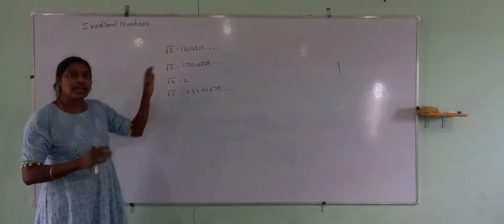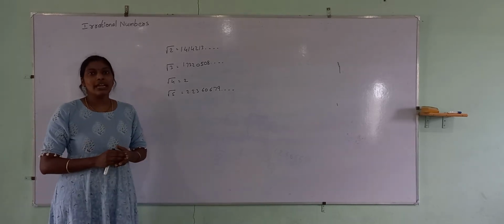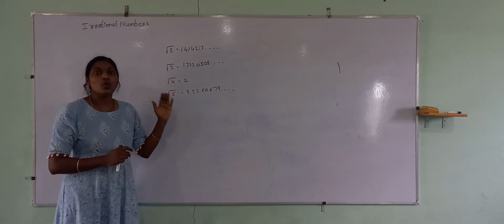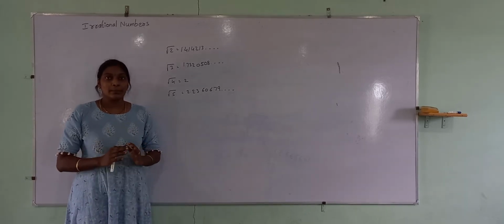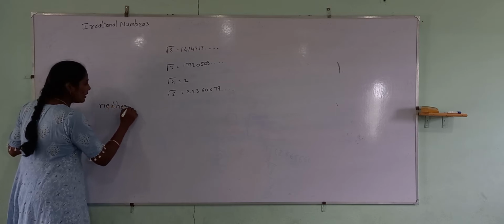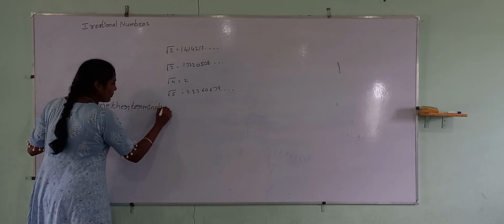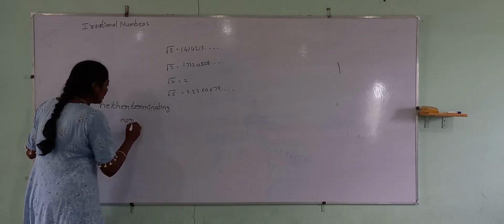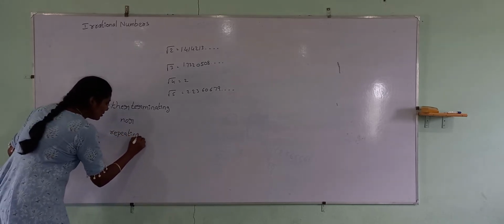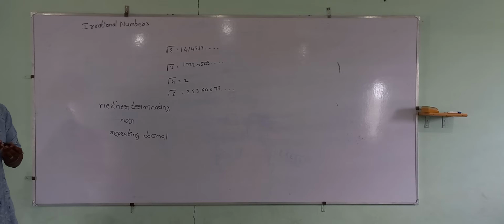So, there are still some numbers remaining like that, which we couldn't represent on the number line. Those numbers are called irrational numbers. Neither terminating nor repeating decimal. Okay, those are called irrational numbers.